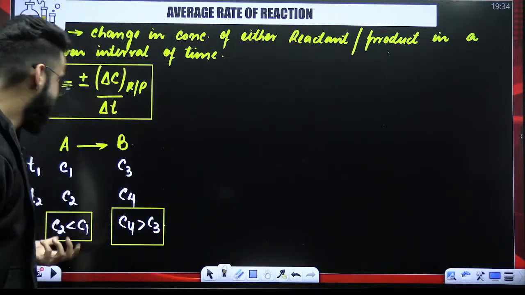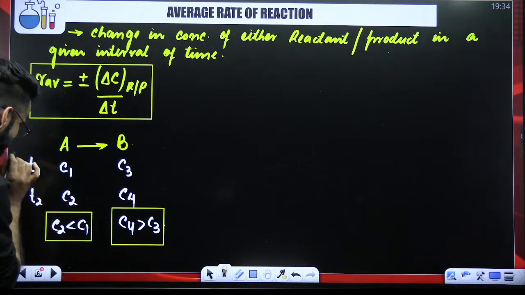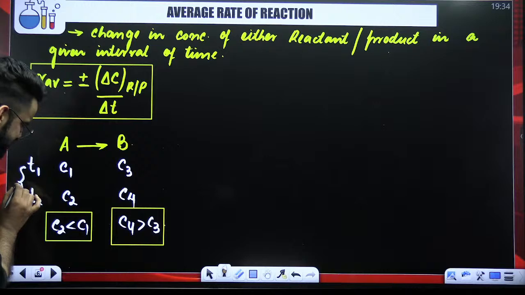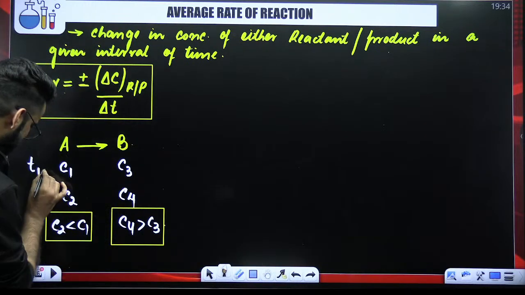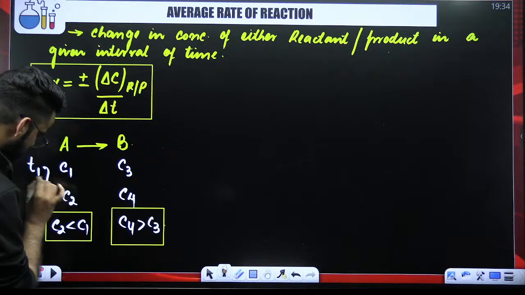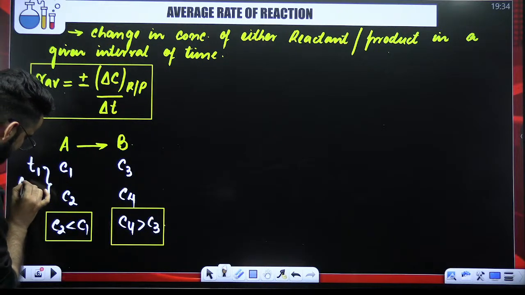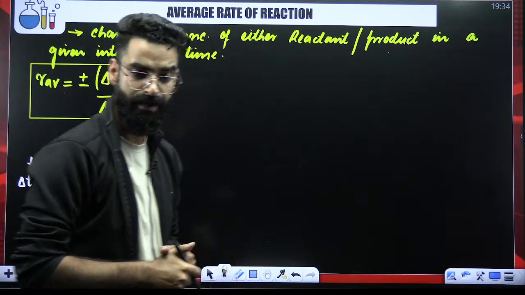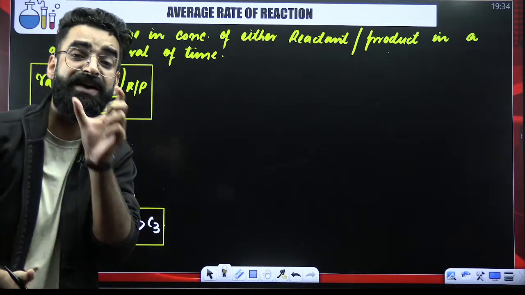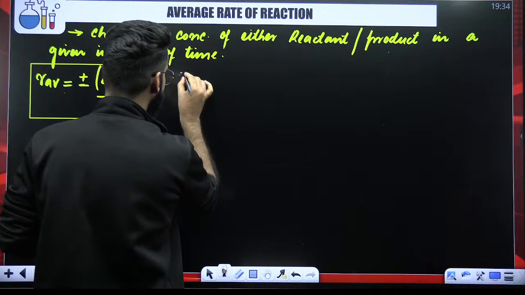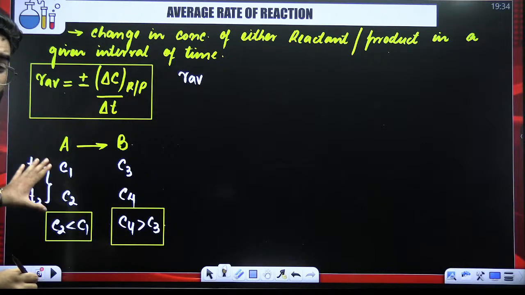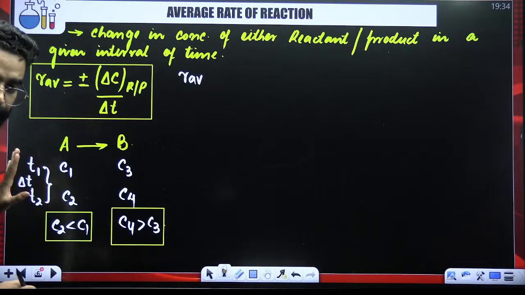For example, I want to calculate the rate of the reaction in this particular time interval, T1 to T2. This time interval I'm representing with delta T. Let's say I want to calculate the rate of reaction in this time interval T1 to T2. Whenever rate is measured in a given interval of time, you call that rate of the reaction the average rate of reaction. So basically, I'm asking you to calculate the average rate of this reaction in the interval delta T from T1 to T2, right?